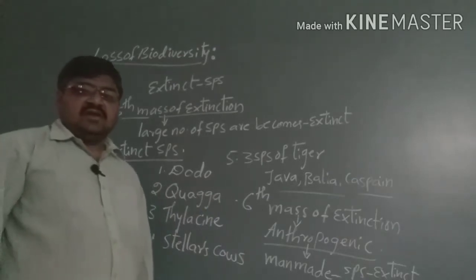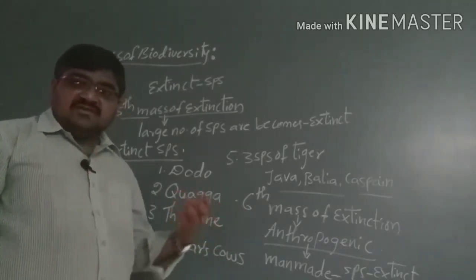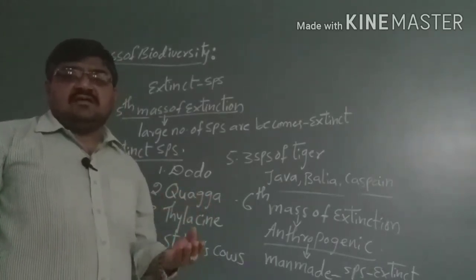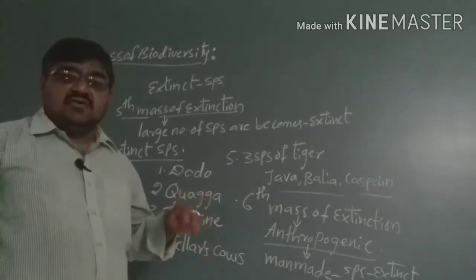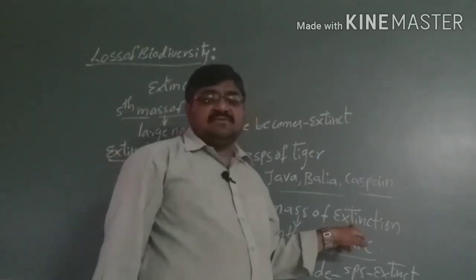So what is extinction? Extinction means the species which are not present on the earth's surface; they are extinct. Such species are called extinct species.